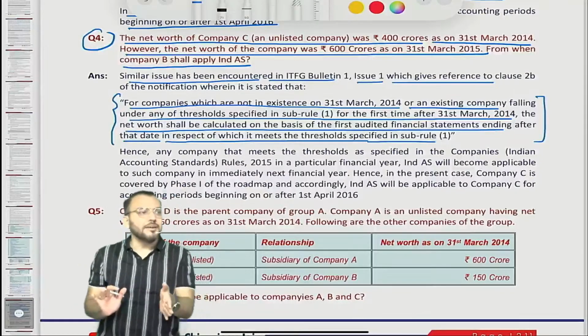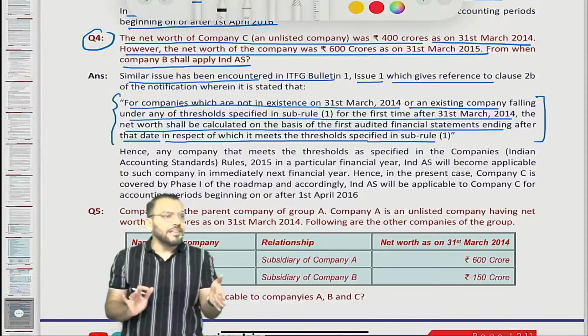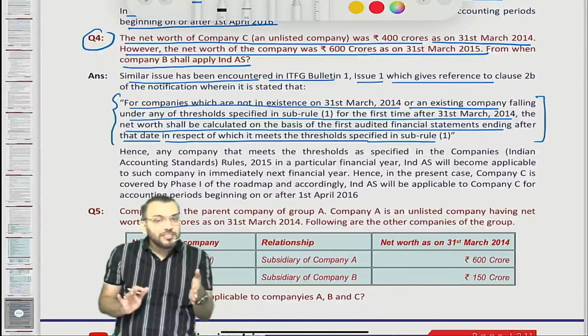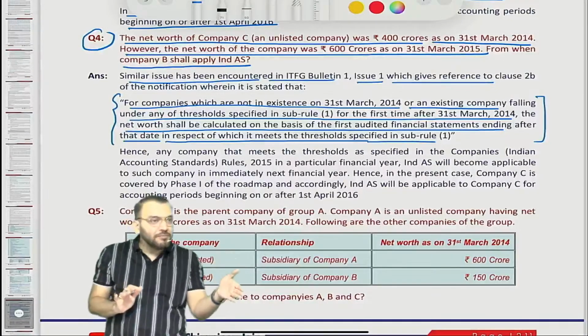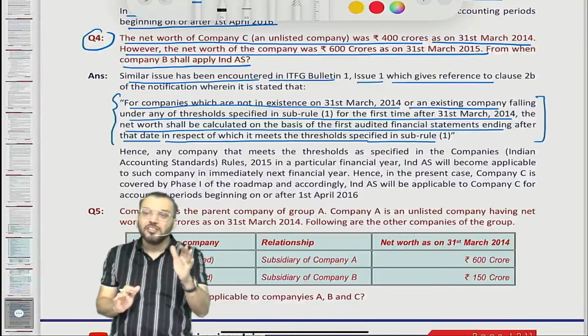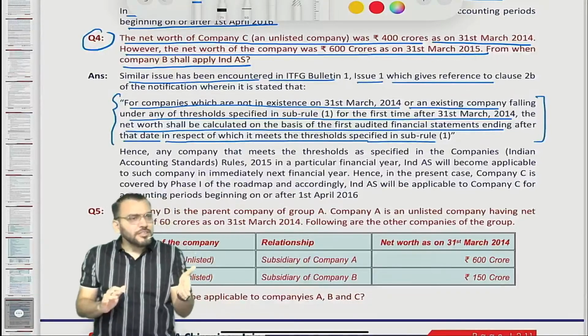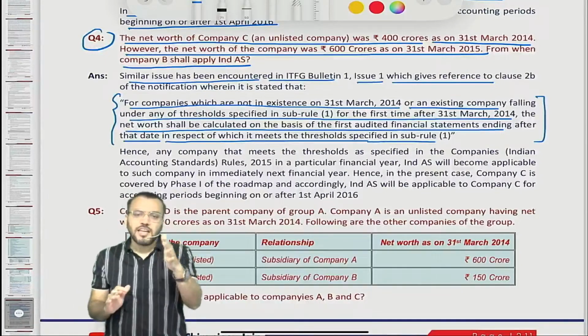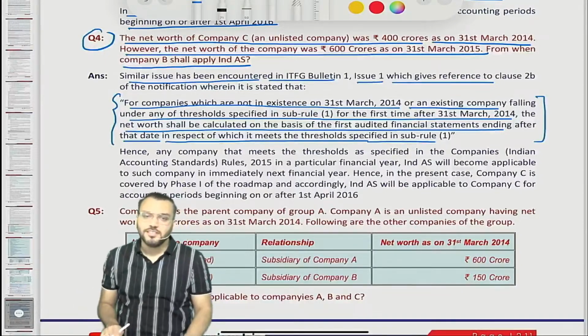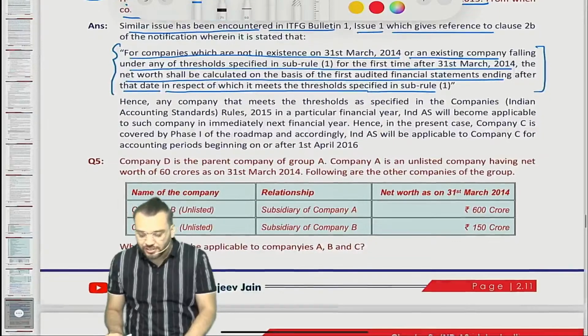You can write that any company which satisfies the net worth criteria in any of the three preceding financial years, that is 31st March 2014, 31st March 2015, and 31st March 2016, then Ind AS will be applicable from which date? From 1st April 2016.